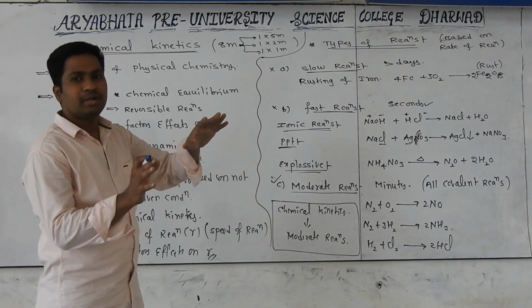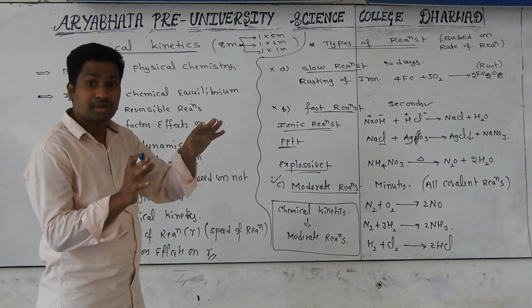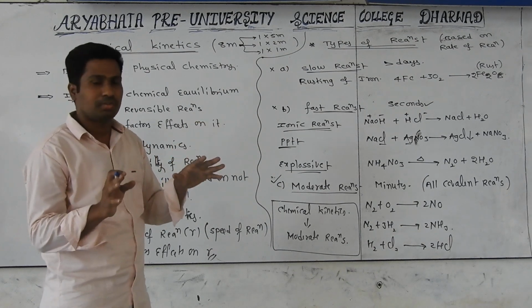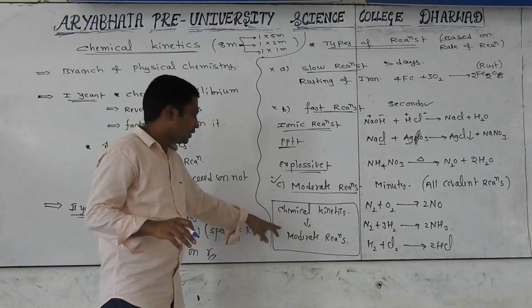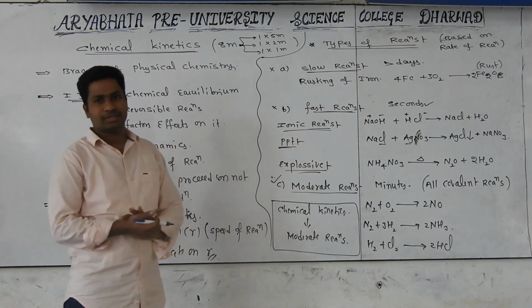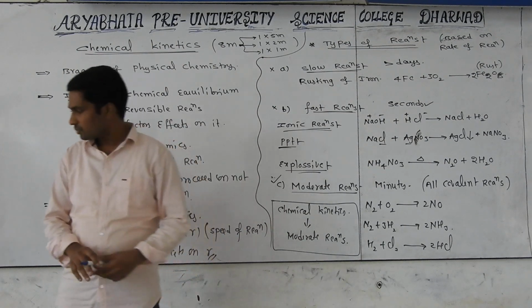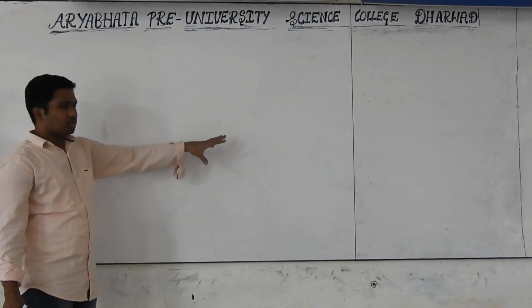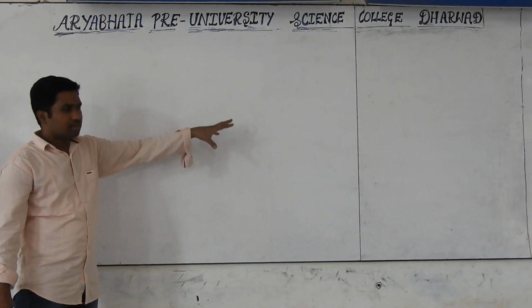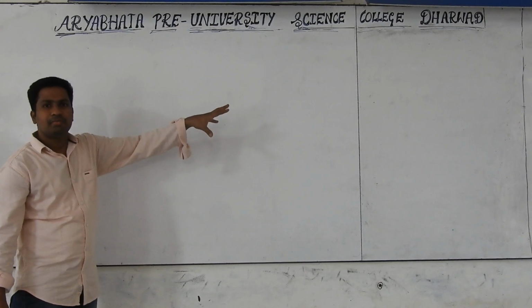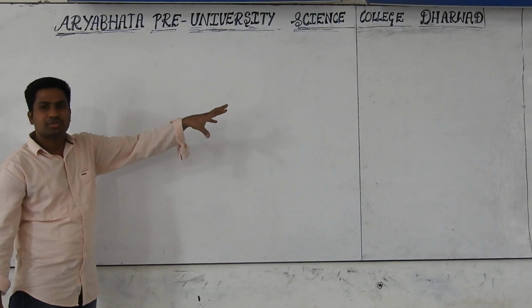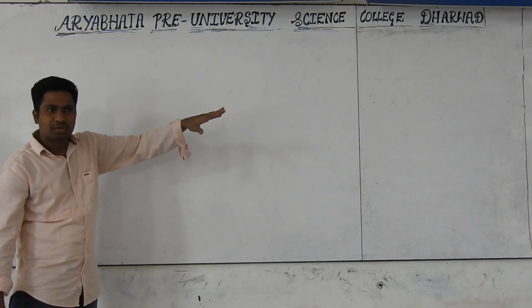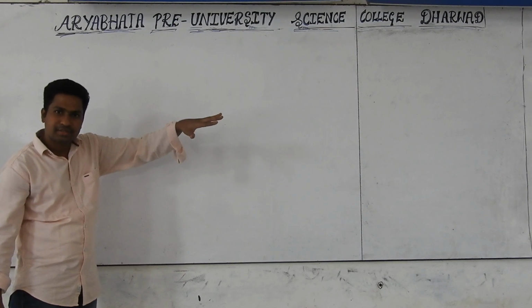It's going at a moderate speed, like minutes. That's why we can measure whatever we want. It's possible. That's why we can apply chemical kinetics only to moderate reactions. All of you clear? Yes. Okay, so finally we got one conclusion: chemical kinetics is only available for moderate reactions, because it's not going very fast, not going very slowly, but going at moderate speed, meaning it takes place in minutes.